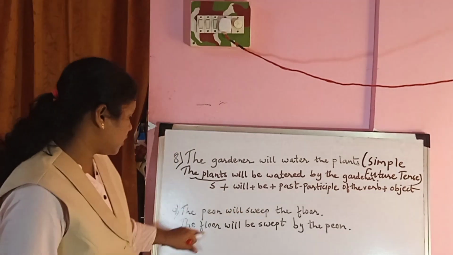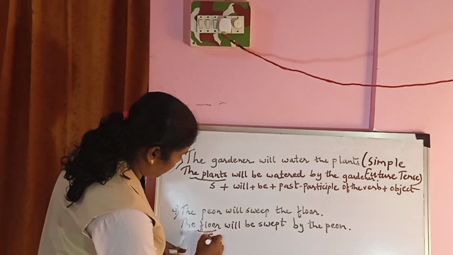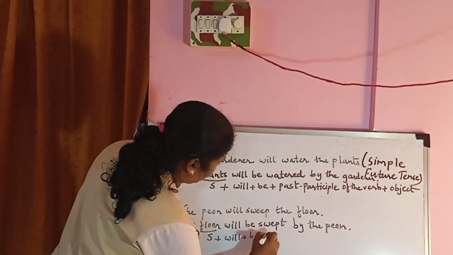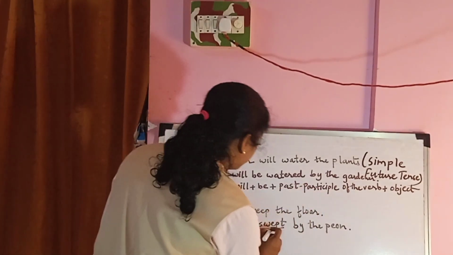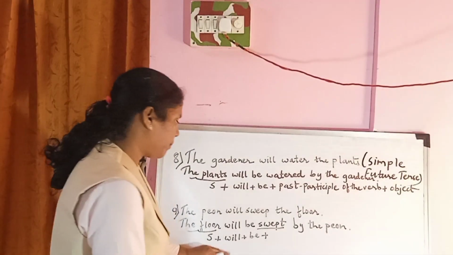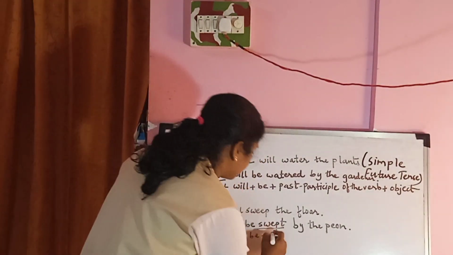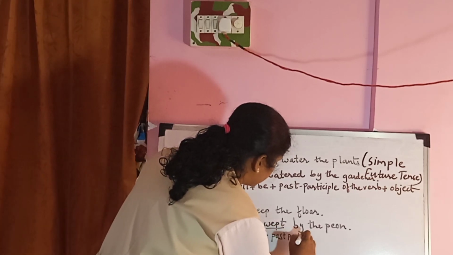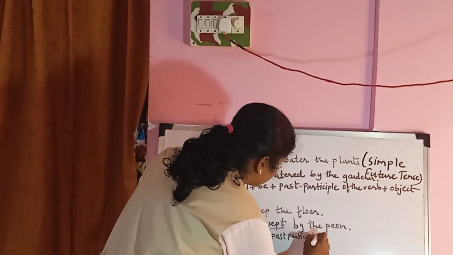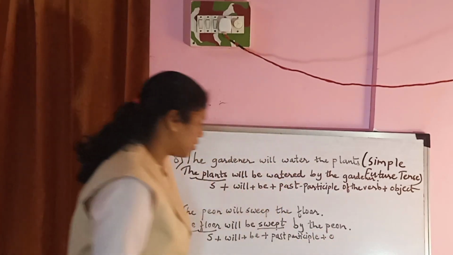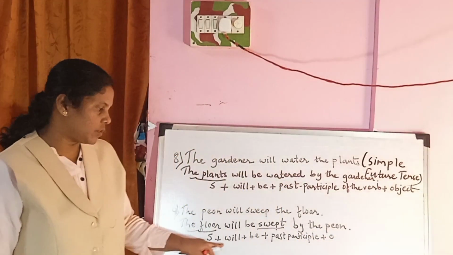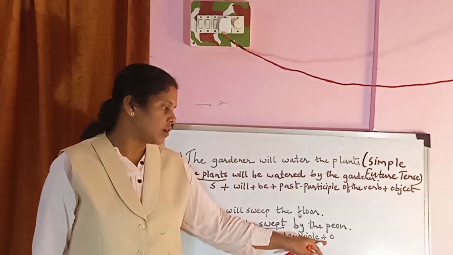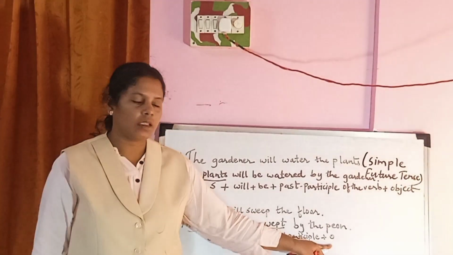Same structure, you see, subject plus will plus be plus past participle of the verb swept plus object. Subject plus will plus be plus past participle of the verb plus object. Okay.